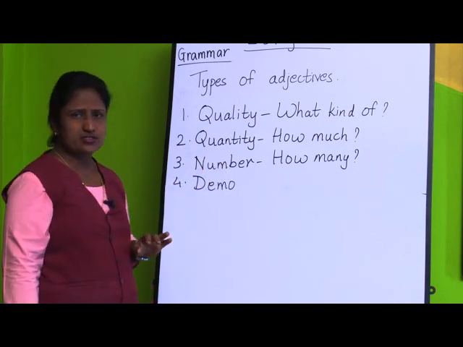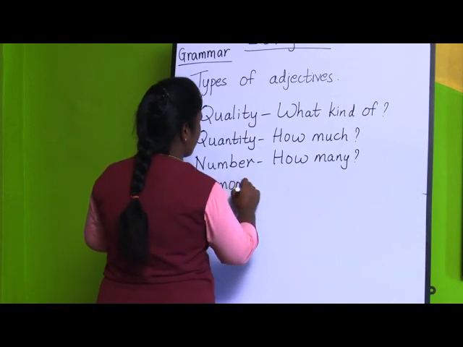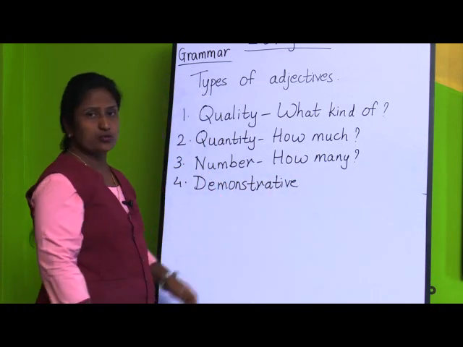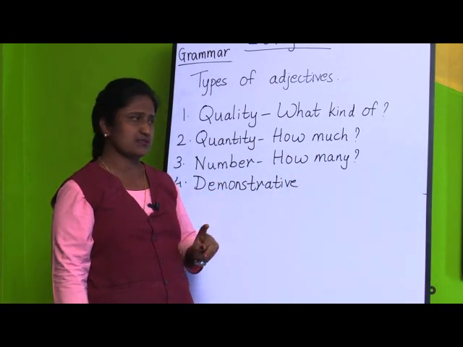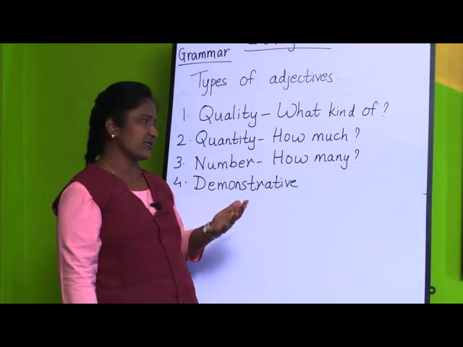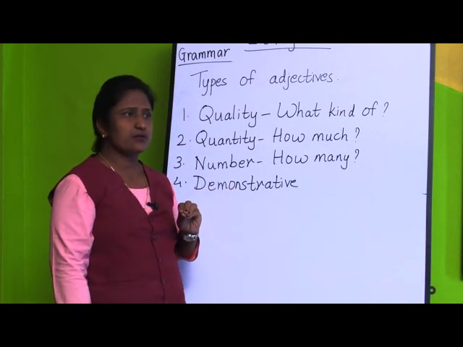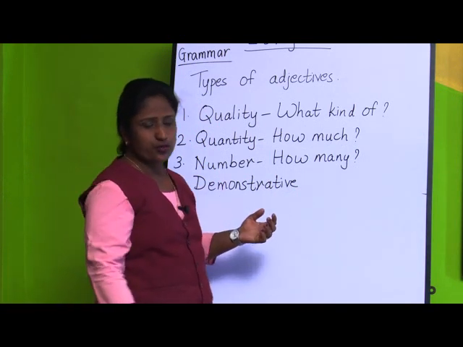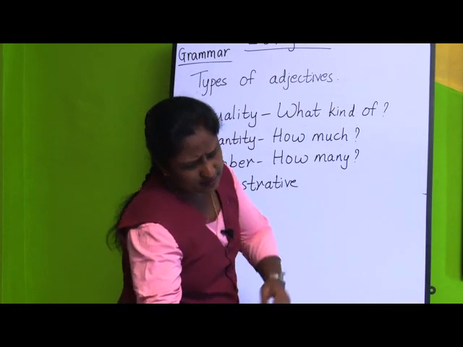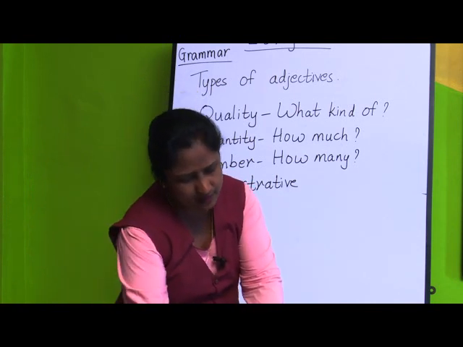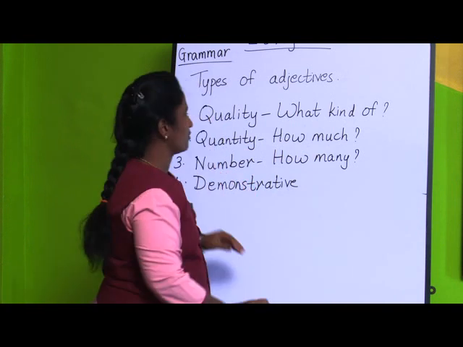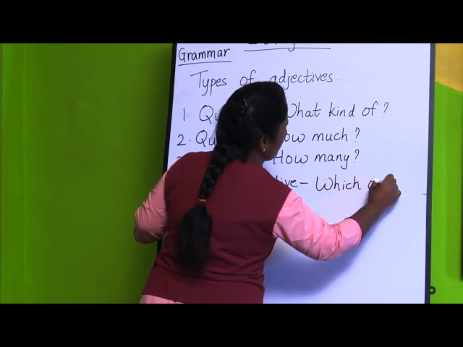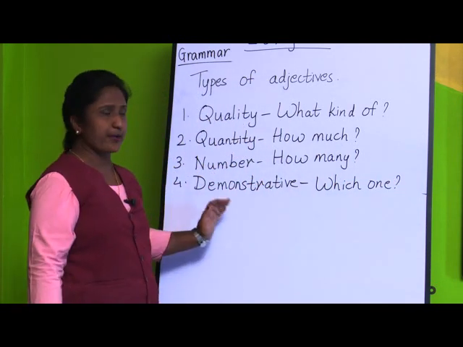The next is the demonstrative adjective. Fourth is the demonstrative adjective. Here we use it to point out things, or persons or animals. If you want to ask the question to get the answer, you will use the words which one. These words we use to ask the question and we will get the answer for the demonstrative adjective.